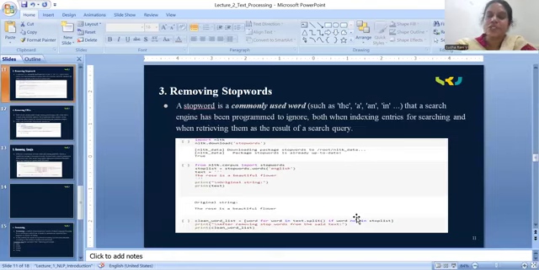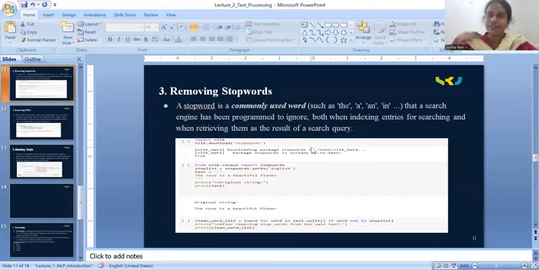Next, remove stop words. Stop words are commonly used words such as the, that, this, and, a, in, where, what, who, whose, whom. All such words are called stop words. And the third step in text pre-processing is removing the stop words. A search engine is programmed to ignore them both when indexing entries for searching and when retrieving them as the result of a search query.